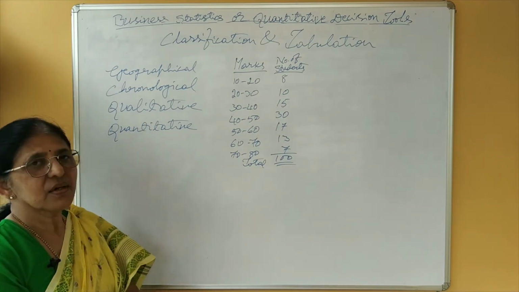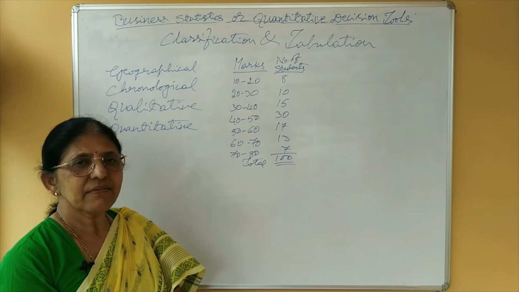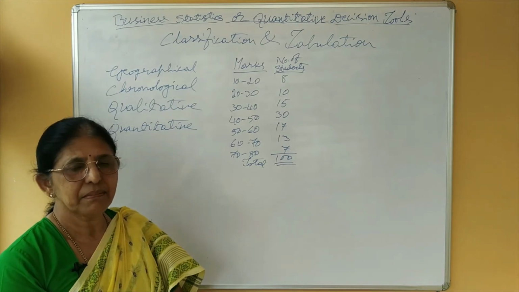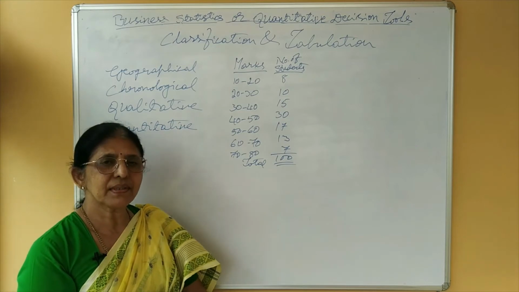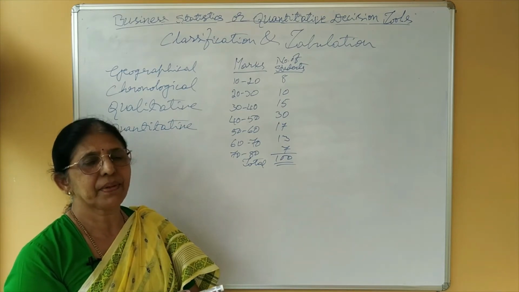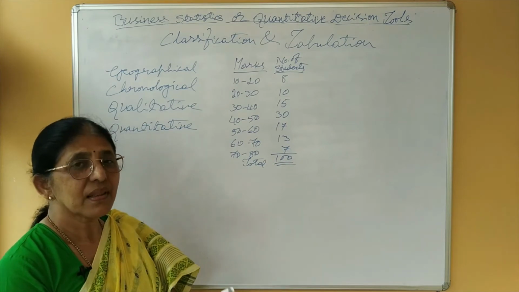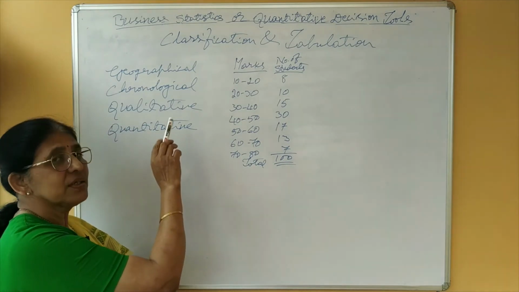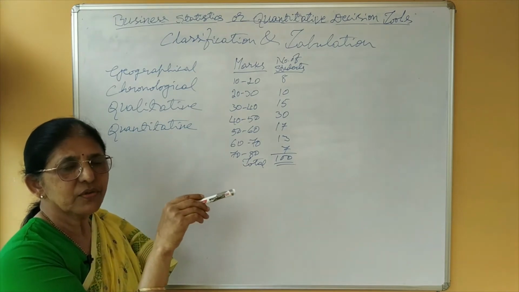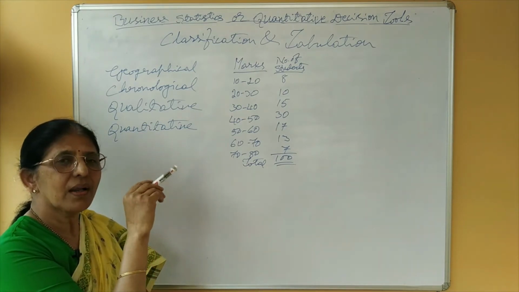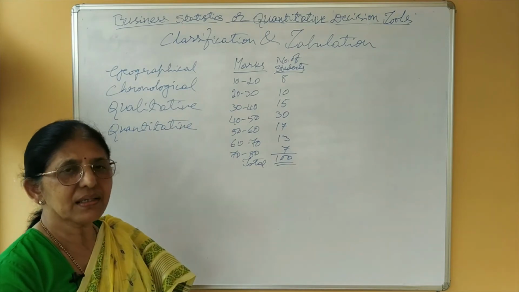Next one is qualitative classification. The characteristic which cannot be measured by any technique, and only the presence or absence of a particular attribute in an individual is found out, is called a qualitative characteristic. And when the data are put into different groups on the basis of such a non-measurable characteristic, that we say qualitative classification.